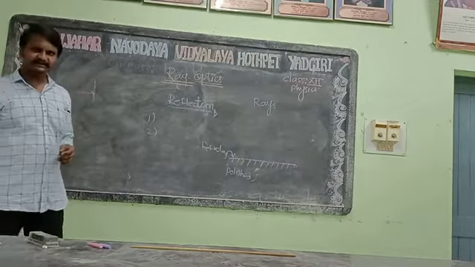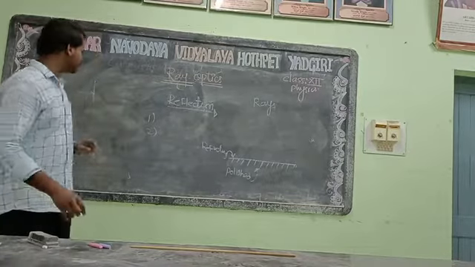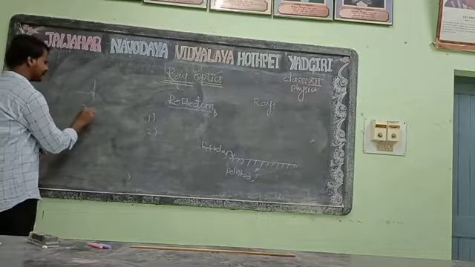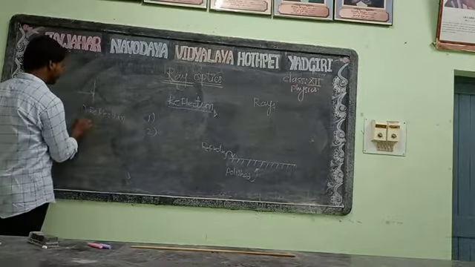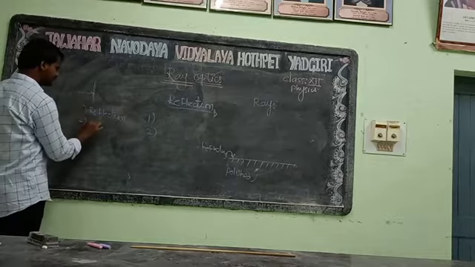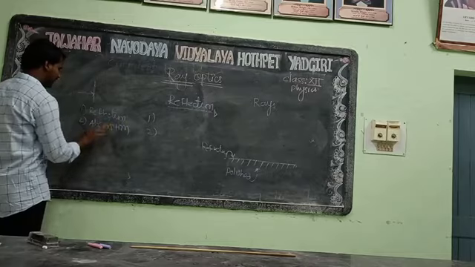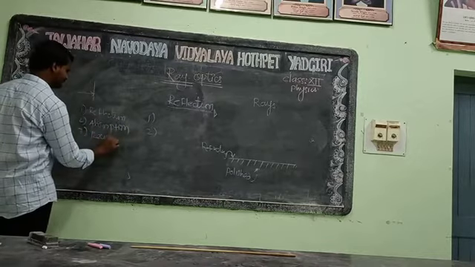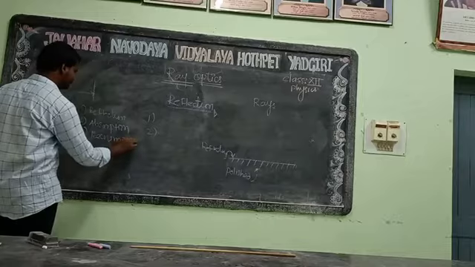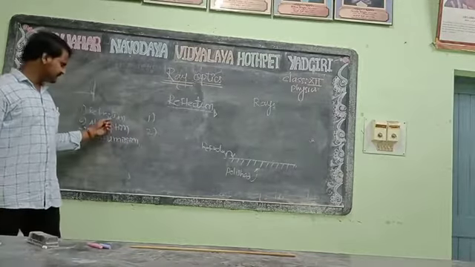Three things happen. First is reflection, second is absorption, and third is transmission. In this case, we are studying reflection.